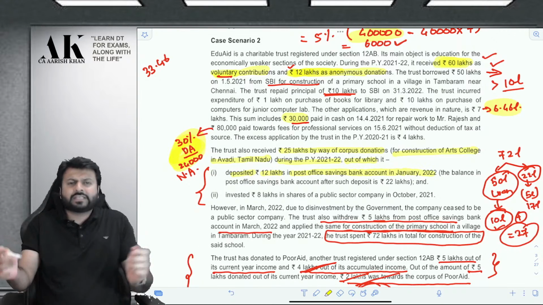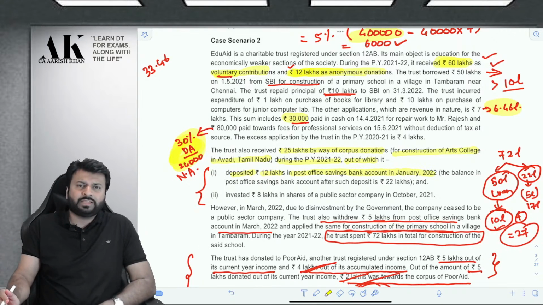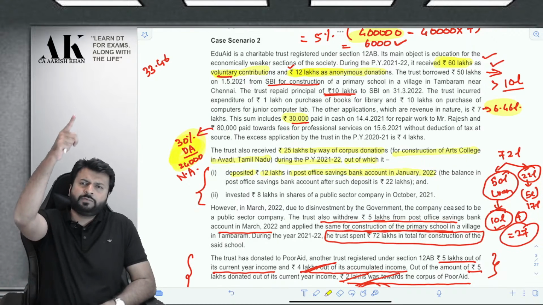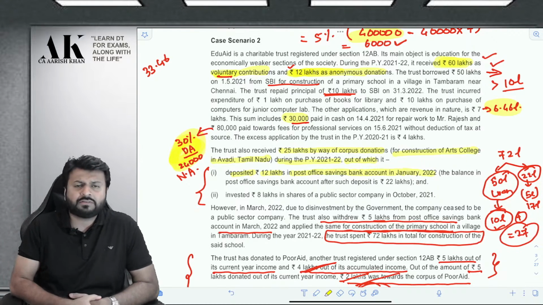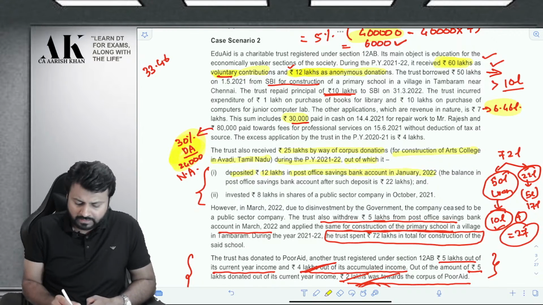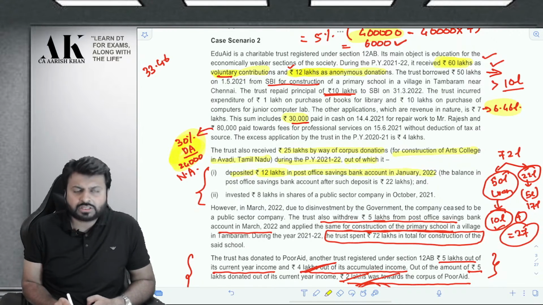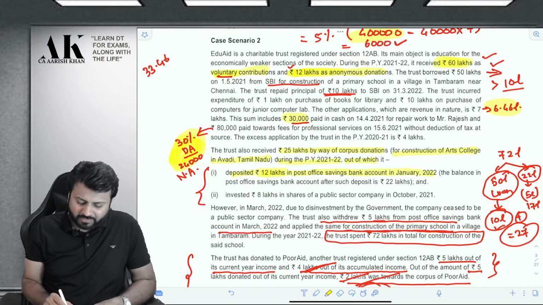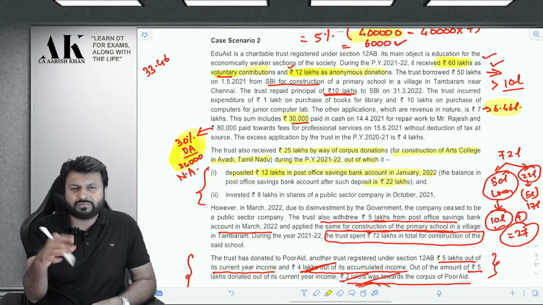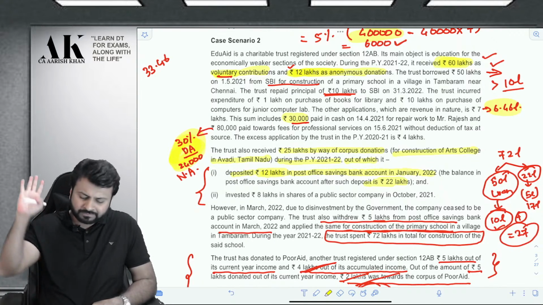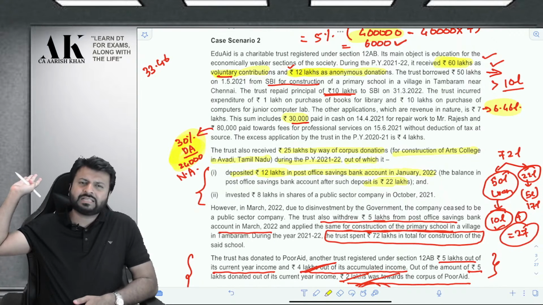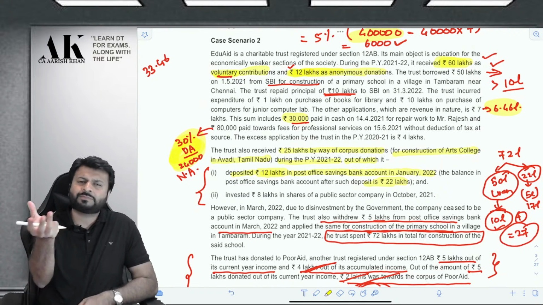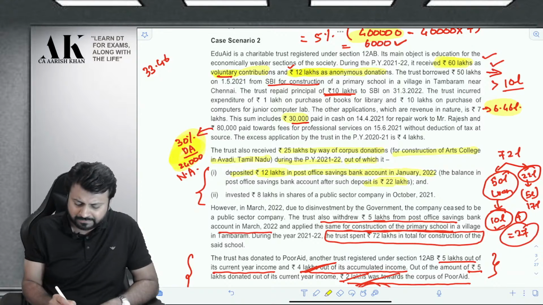Sir, is post office saving bank covered in specified mode? Yes, it is covered. If you go and see the mode under 11 subsection 5, you will get post office saving bank. So this much amount of donation will be exempt out of 25 lakhs till now. In bracket, some other information is given that the total balance of post office is 22 lakhs. That is not relevant for me. This is just an information that the assessee might have made some investment in last year. So now the accumulated post office balance is 22 lakhs. It's of no use to me.